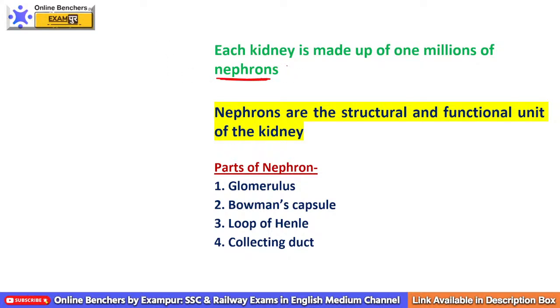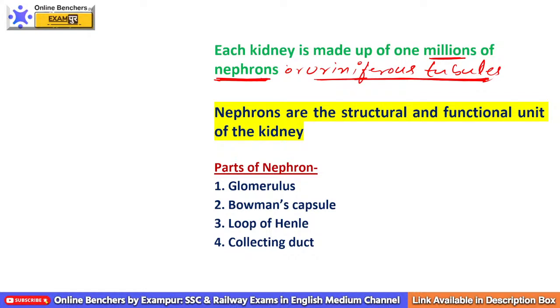Nephrons are also known as uriniferous tubules. That's why nephrons are the structural and functional unit of the kidney.